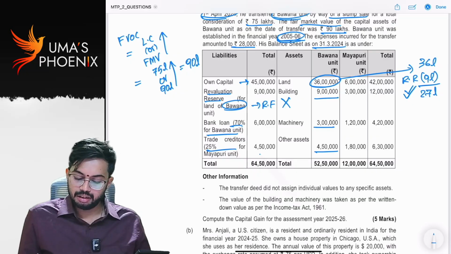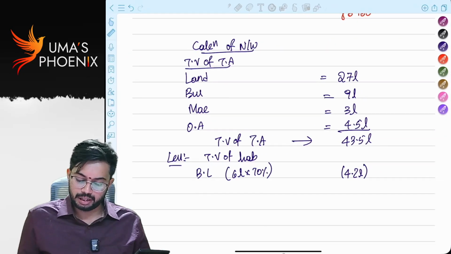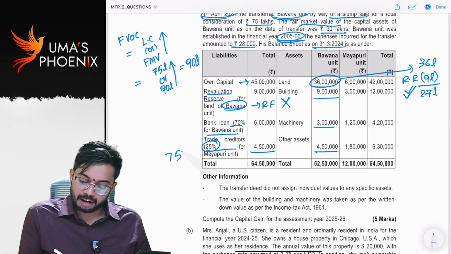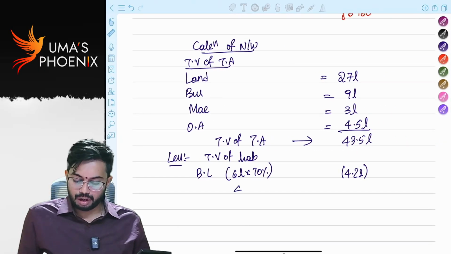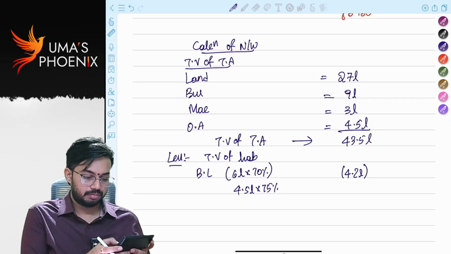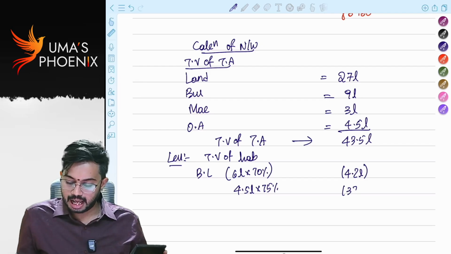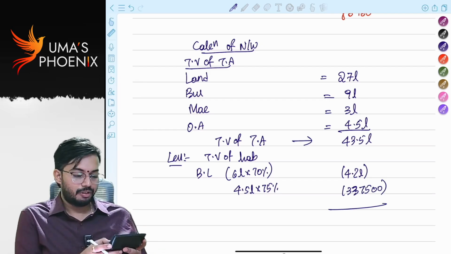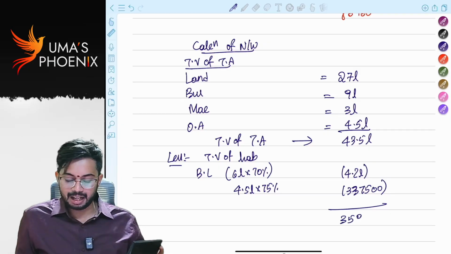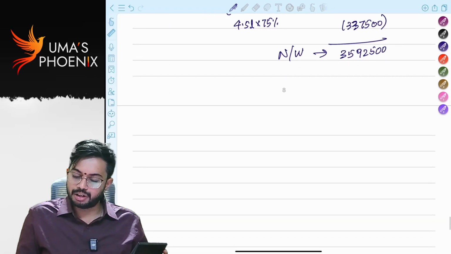Trade creditors 25% for Mayapuri unit, which means 75% for Bhavana unit. 4 lakh 50,000 into 75%, how much? 3 lakh 37,500. How much is the balance? 43 lakh 50,000 minus 4 lakh 20,000 minus 3 lakh 37,500 is 35 lakh 92,500. So net worth is equal to 35 lakh 92,500.